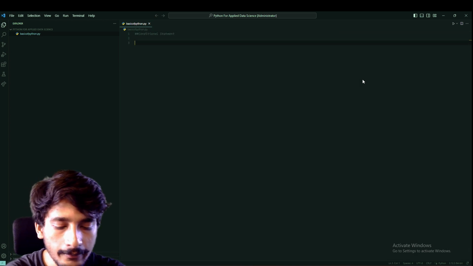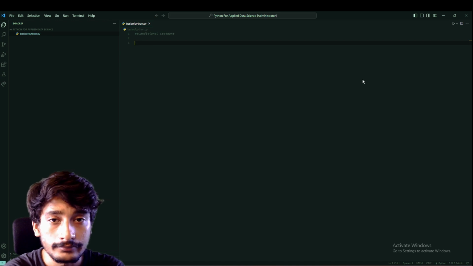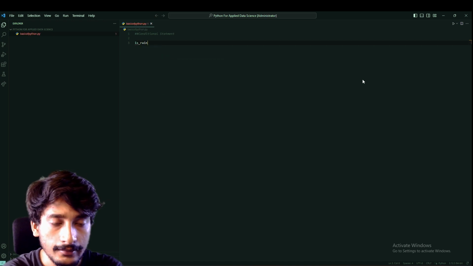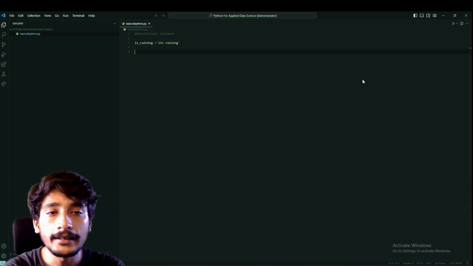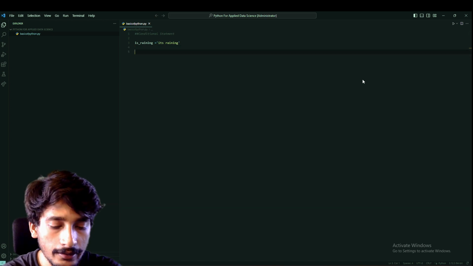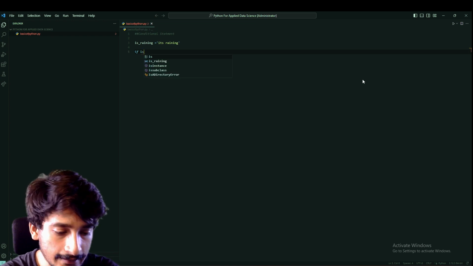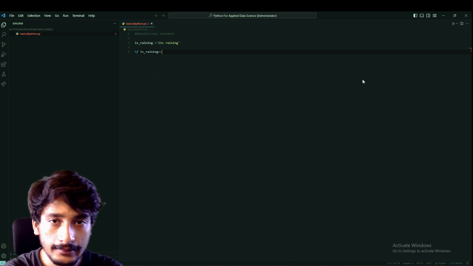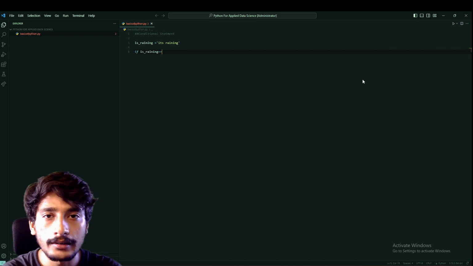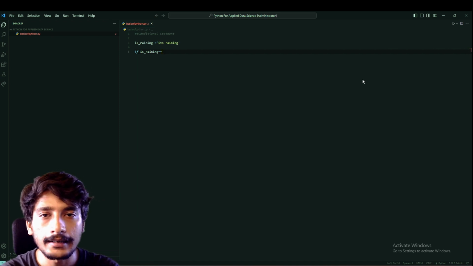Now suppose our variable is raining, which is a string, it's raining, and now let us implement the conditional statement. So if is raining is equal, that is we have used is equal to, that is the check operator.